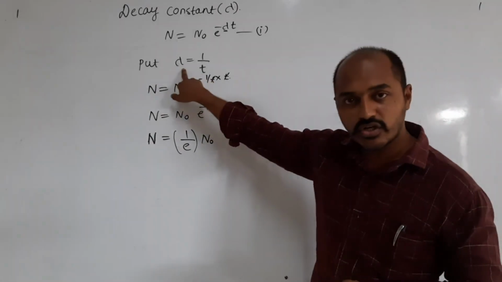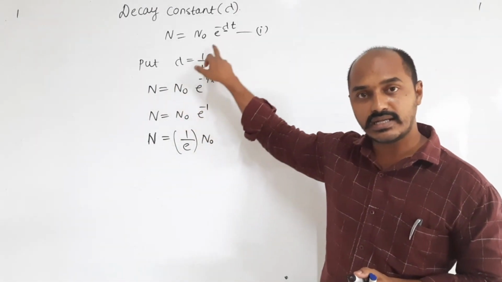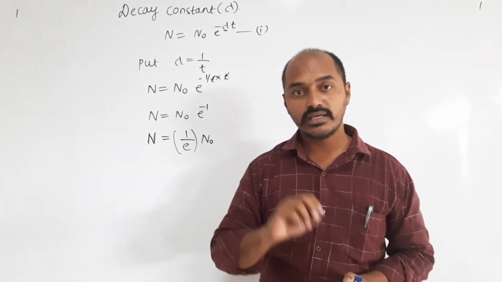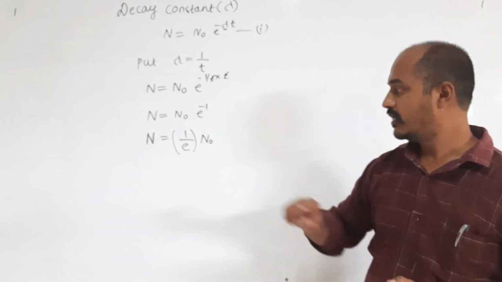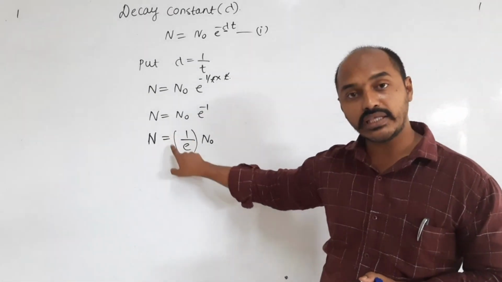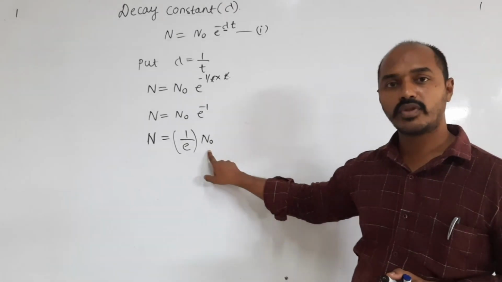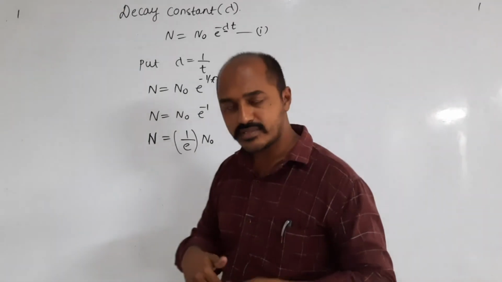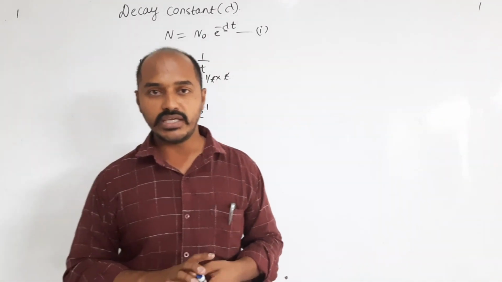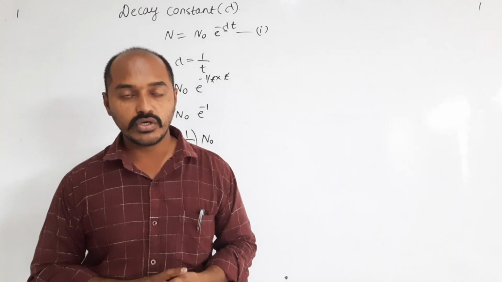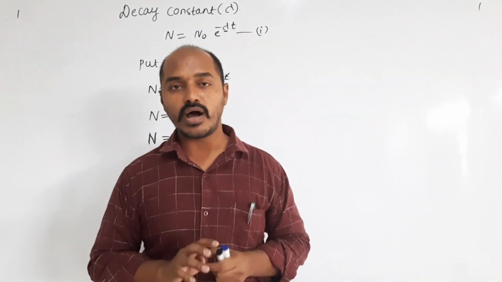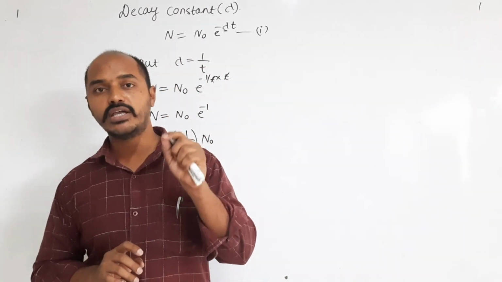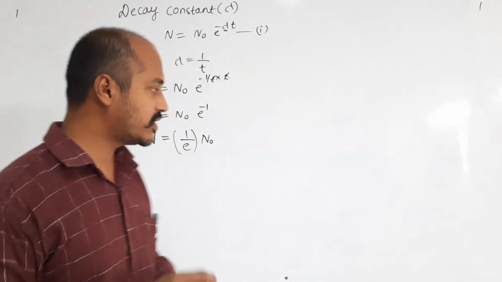So the disintegration constant or decay constant is the reciprocal of time. During this time or period, N becomes 1 by e times N naught. So this is what the radioactive constant, or decay constant, is. Let me define it. Decay constant is the reciprocal of time during which the number of undecayed elements becomes equal to 1 by e times its original value. So I'll write the statement, just go through it.